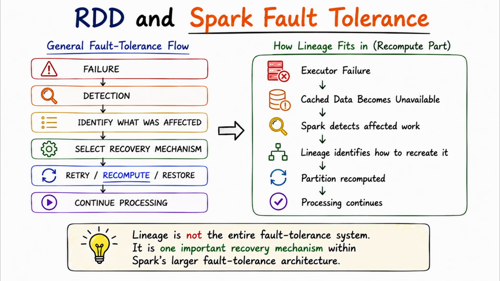RDD and Spark fault tolerance. There's one important clarification here. Lineage is not the entire fault-tolerant system in Spark. It's one important recovery mechanism within that larger system. Spark also has mechanisms such as task retries and other ways of handling failures. Lineage provides the dependency information Spark needs when recomputation is required. So think of lineage as an important piece of the larger fault tolerance picture, rather than the entire picture itself.